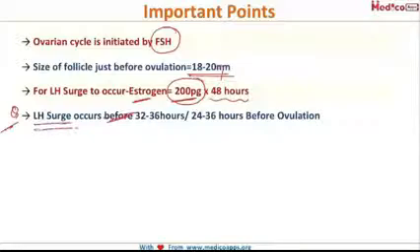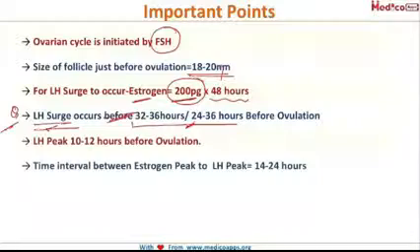Now another important question. This LH surge occurs 32 to 36 hours before ovulation. Sometimes you get in the option 24 to 36 hours, and even this is fine. So the LH surge starts occurring 32 to 36 hours before ovulation. Or in other words, you can say that ovulation occurs 32 to 36 hours after LH surge. Then if you are asked about LH peak, then this ovulation occurs 10 to 12 hours after the LH peak.